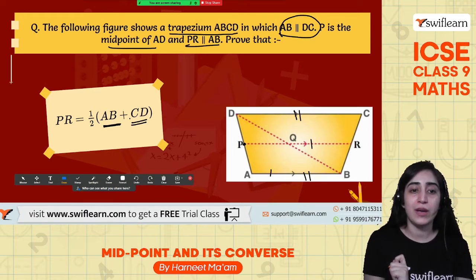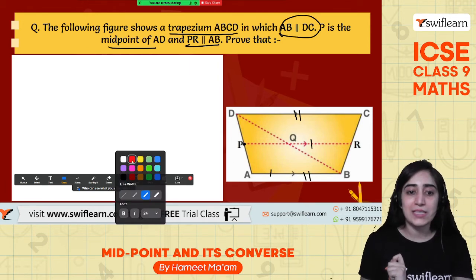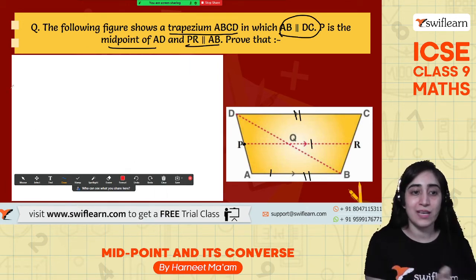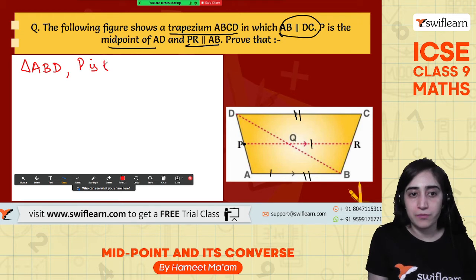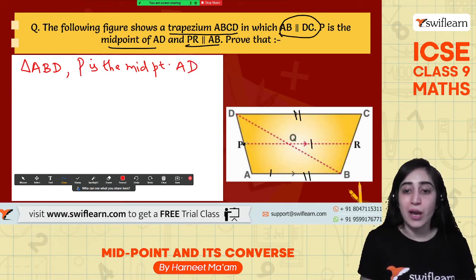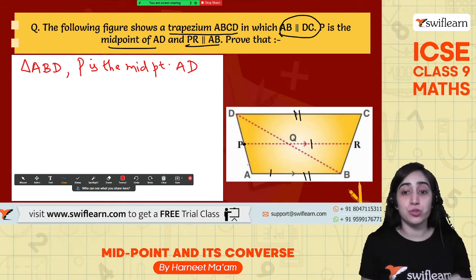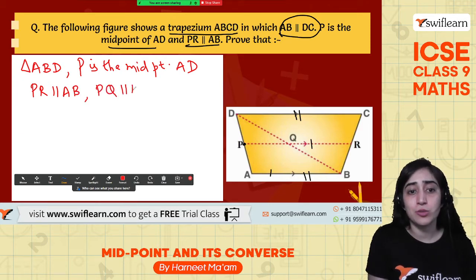First of all, I need to find out the value of AB and CD. That makes the job easy. So let's start with the first question. It says that in a triangle ABD, P is the midpoint that is given to us. I'll write the short form. I hope you understand what I'm doing, right? So P is the midpoint of AB, and it says that it is parallel, so automatically PQ is parallel to AB.